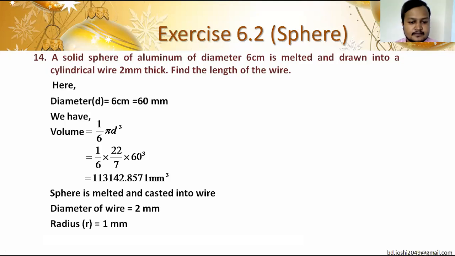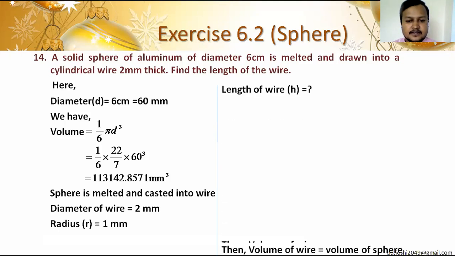If we know the radius of the wire, as well as the volume of the sphere, equate the volume of the sphere with the volume of the wire. For the wire, the formula of volume is pi r square H, because it is cylindrical in shape. And the volume of the sphere is 1,13,142.8571. By using these two values, we will get the value of H, and that is the length of the wire.